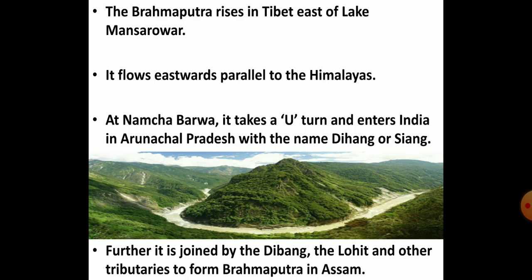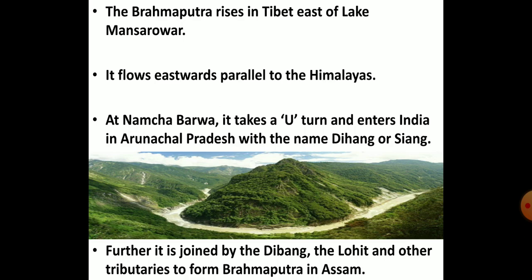The third river system of the Himalayan rivers is the Brahmaputra river system. Like the Indus, the Brahmaputra river also rises in Tibet near Mansarovar Lake, to the east of Mansarovar Lake, and is called the Tsangpo river. It is a little longer than the Indus river.